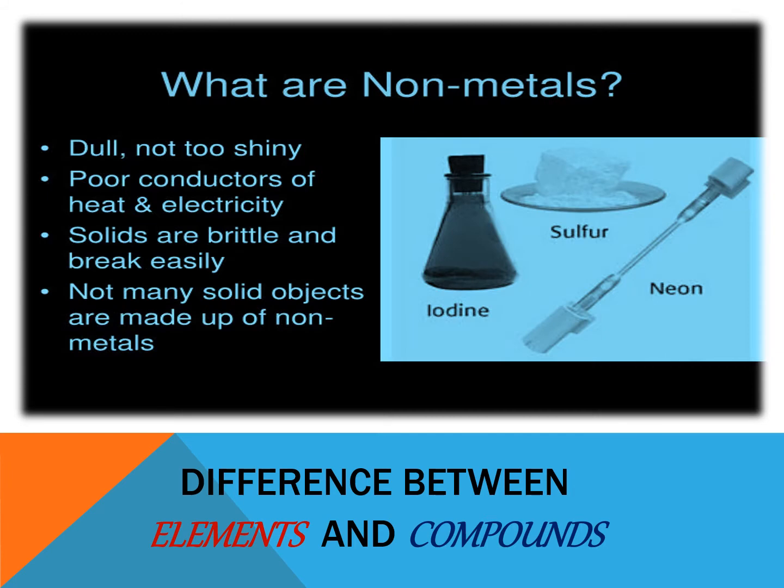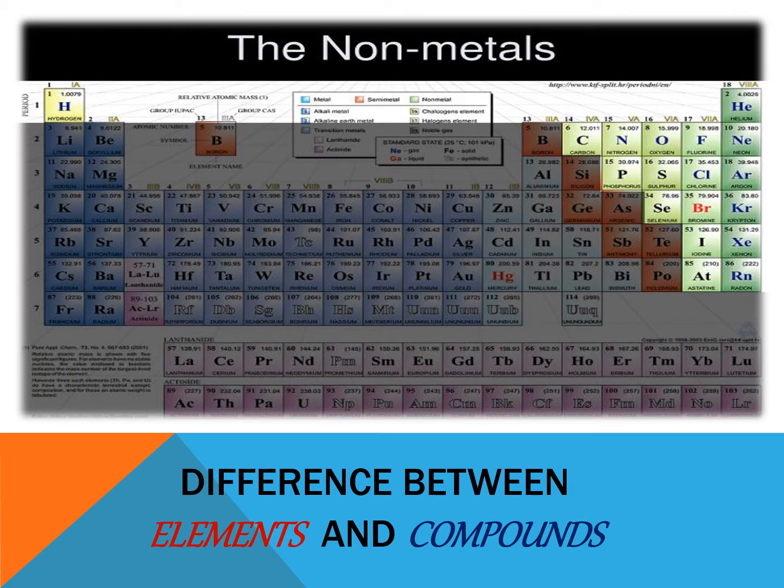In the next slide, let's talk about the nonmetals. Nonmetals are dull, not too shiny. They are also poor conductors of heat and electricity. Solid nonmetals are brittle and break easily. Not many solid objects are made up of nonmetals. For example, iodine, sulfur, and neon. Now this is the nonmetals. We have here helium, neon, argon, krypton, xenon, radon, and also the rest.